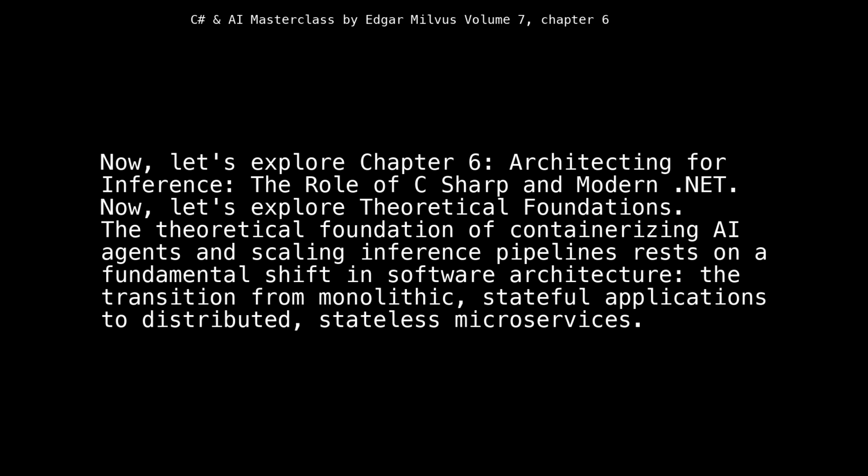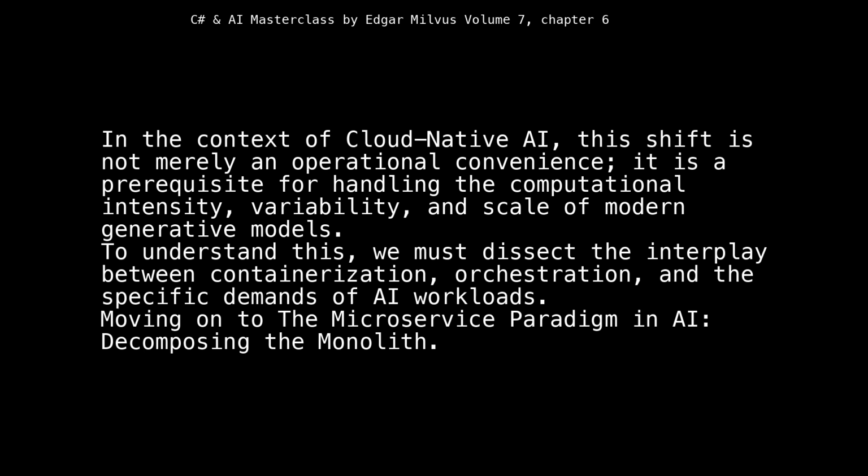The theoretical foundation of containerizing AI agents and scaling inference pipelines rests on a fundamental shift in software architecture, the transition from monolithic, stateful applications to distributed, stateless microservices. In the context of cloud-native AI, this shift is not merely an operational convenience, it is a prerequisite for handling the computational intensity, variability, and scale of modern generative models. To understand this, we must dissect the interplay between containerization, orchestration, and the specific demands of AI workloads.